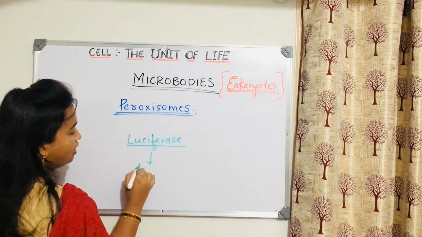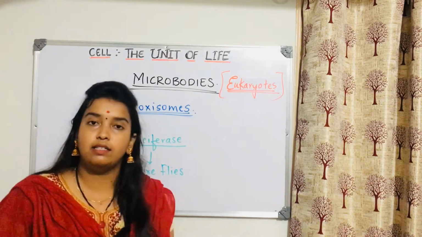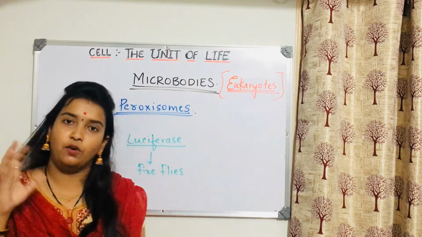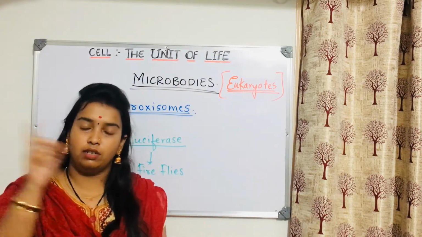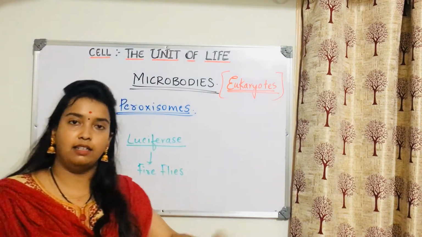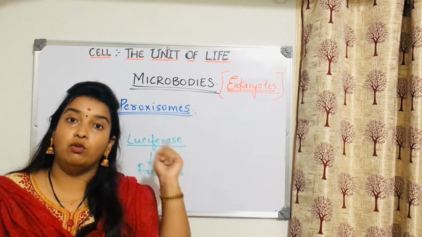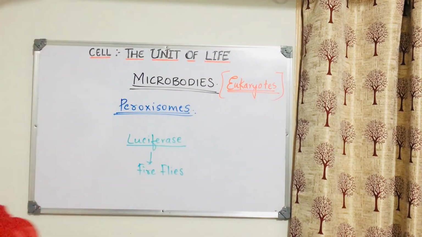Have you seen fireflies at night time? What is that? It produces light. Some organisms during night time produce light, I mean light is seen in them. So the enzyme present there to produce light in those organisms is the luciferase enzyme. It is an enzyme of peroxisomes. Okay, so these are the functions of the enzymes of peroxisomes.